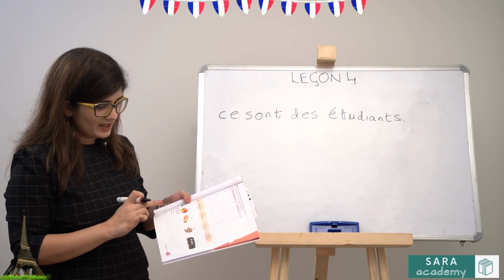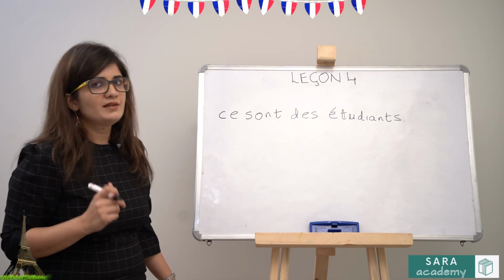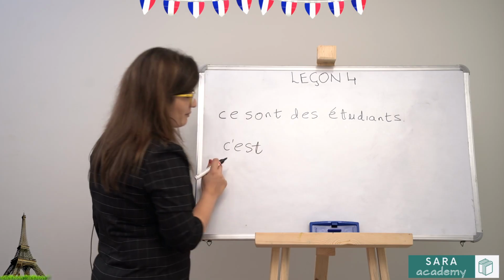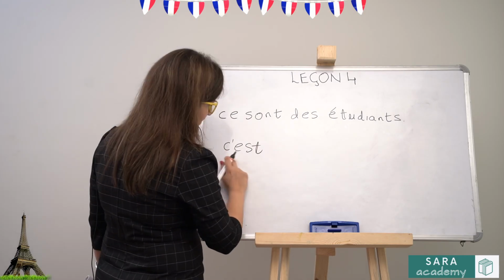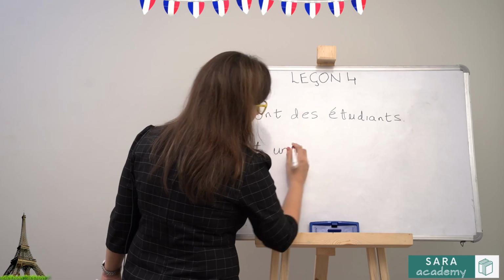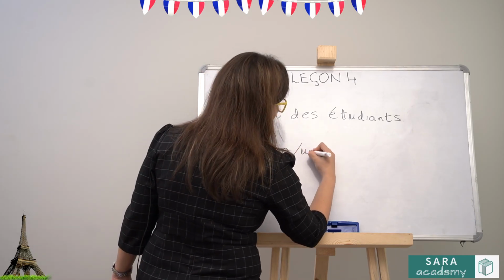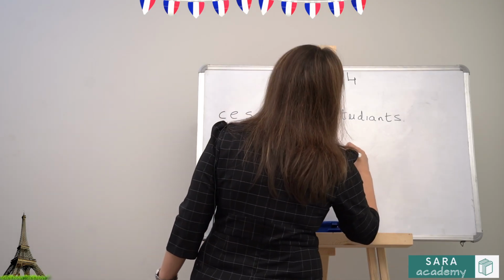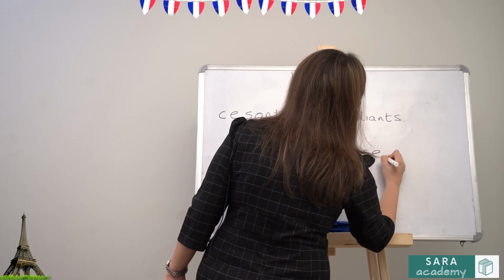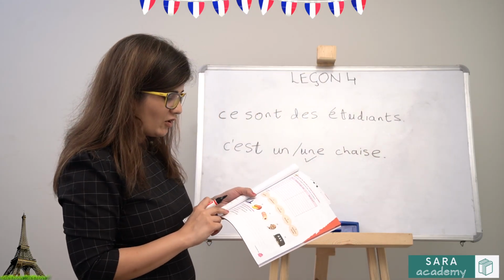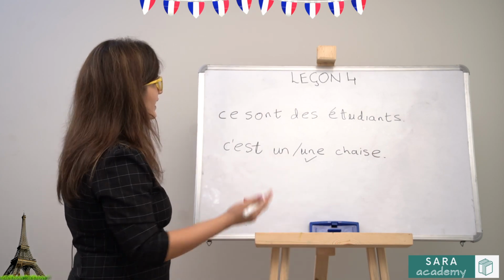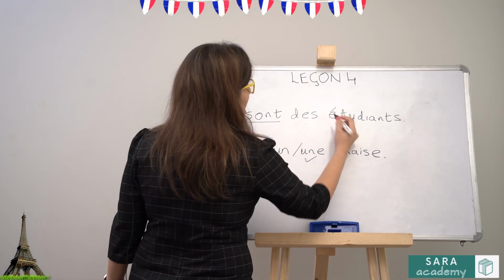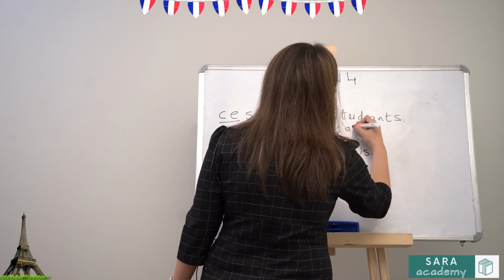Next one is une, chaise, c', est. So learn to identify that this is c'est, this is the format. Then obviously because this is a singular one, either the next word would be un or une depending on the noun they had given. In this case they have given chaise, which is feminine, so it would be une chaise. Next one is sont, cahier, ce, des. Again it is this format, so your answer will start with ce sont des, and instead of étudiant you will write cahier in this instance.